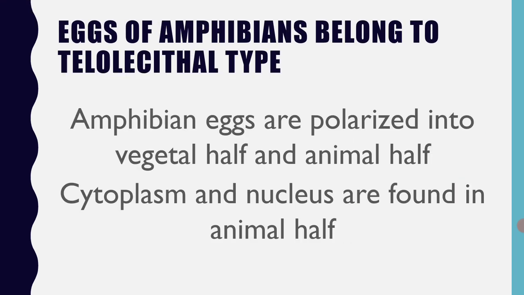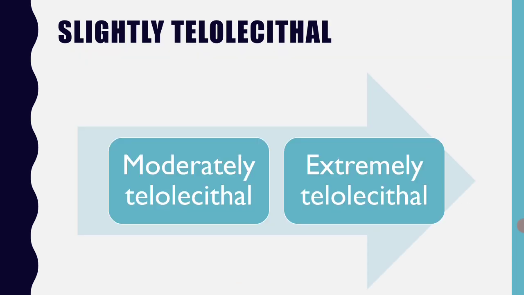So that is about one classification. And which is the best example for the telolecithal type? Eggs of amphibians belong to the telolecithal type. Amphibian eggs are polarized into vegetal half and animal half. Cytoplasm and nucleus are found in the animal half, whereas yolk content is found greatly in the vegetal half.